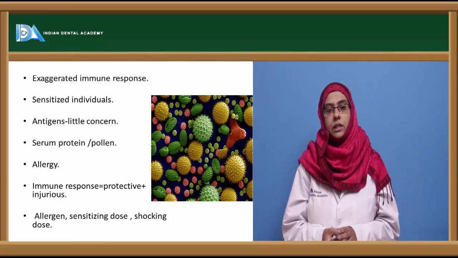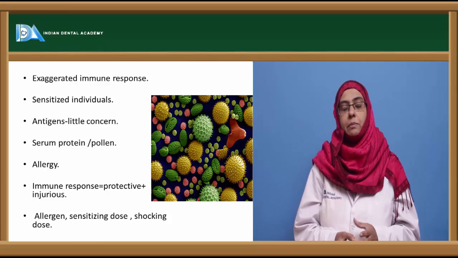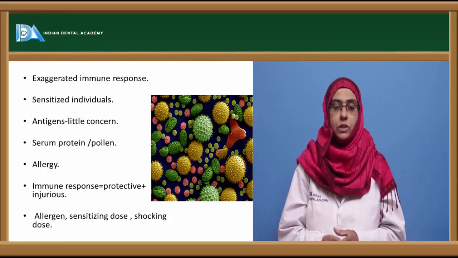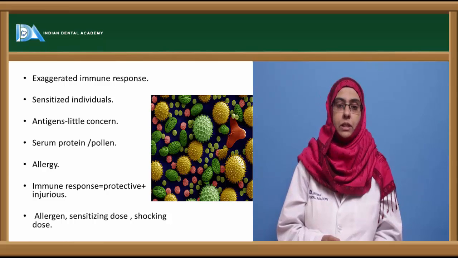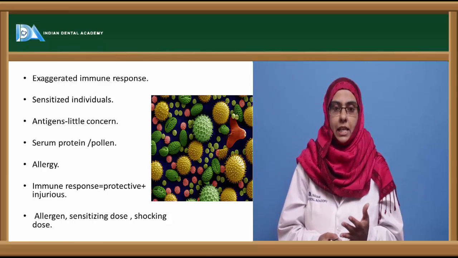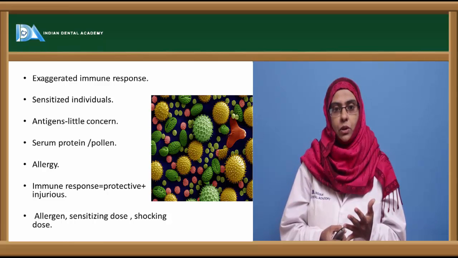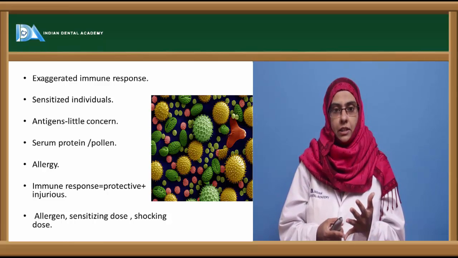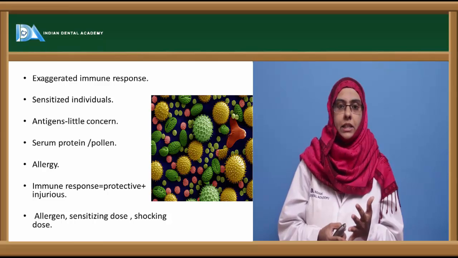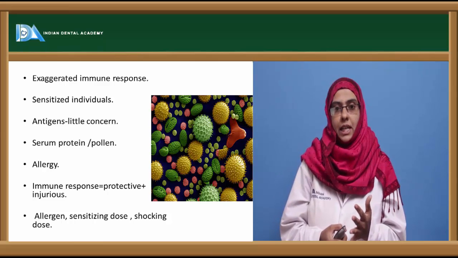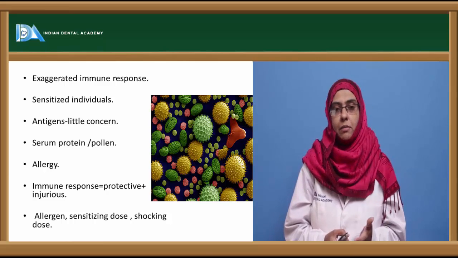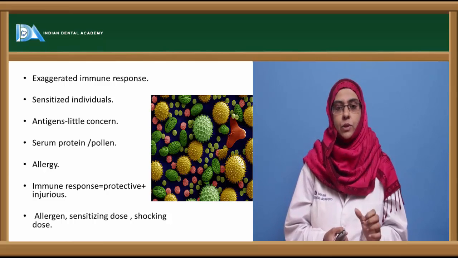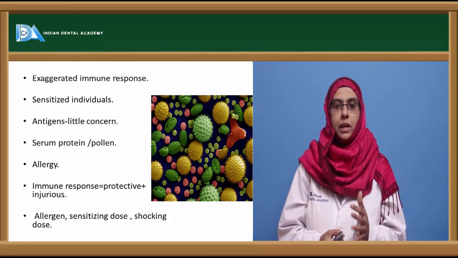And the most important thing to know about how this hypersensitivity reaction develops in an individual is that the most important thing to activate the immune response to go exaggerated is the allergen. So the individual has to come in contact with the allergen, and the initial contact with the allergen is called a sensitizing dose or a priming dose. That does not cause any type of clinical manifestation. It only helps to activate the immune system, helps to prime the